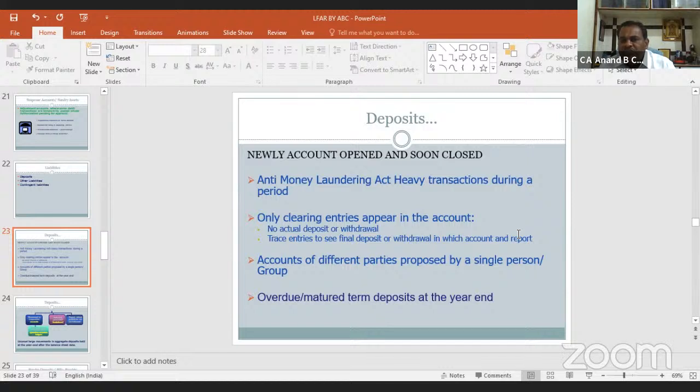Only if the auto renewal system is not implemented or not opted for by the depositor will overdue or matured term deposits remain at year end. Otherwise, if the bank has implemented auto renewal, we will find no matured or overdue deposits.